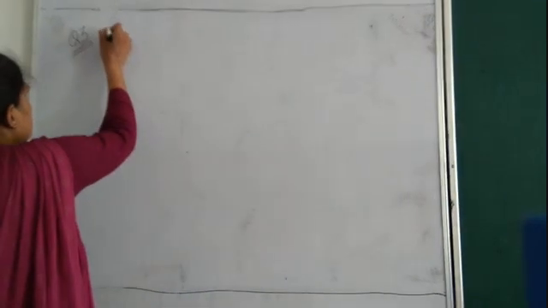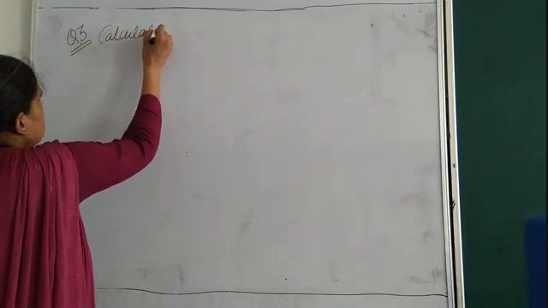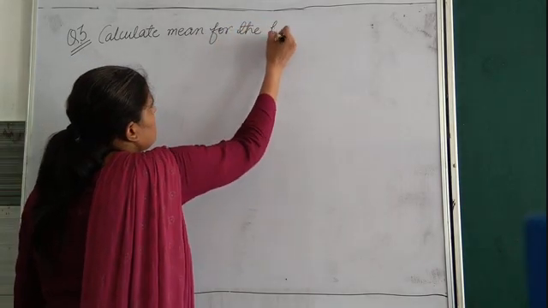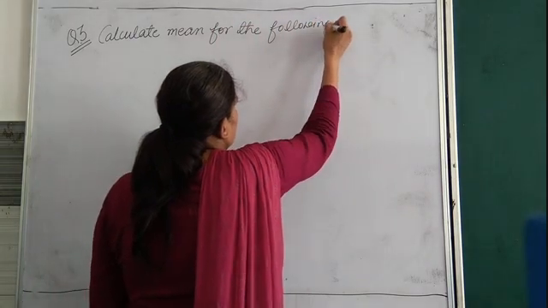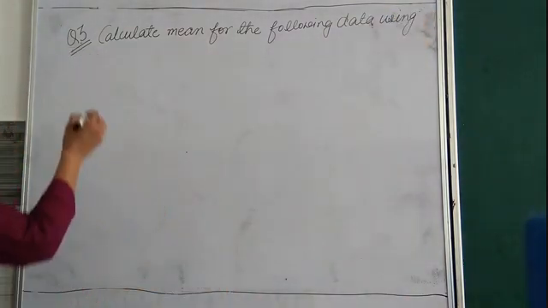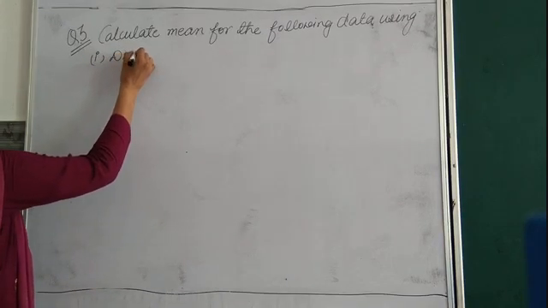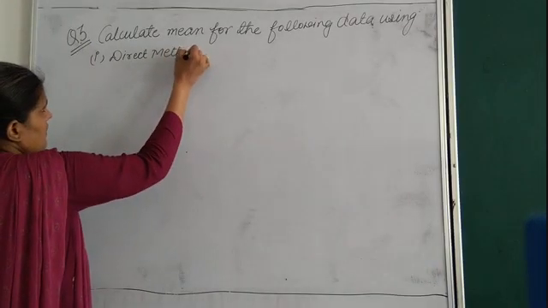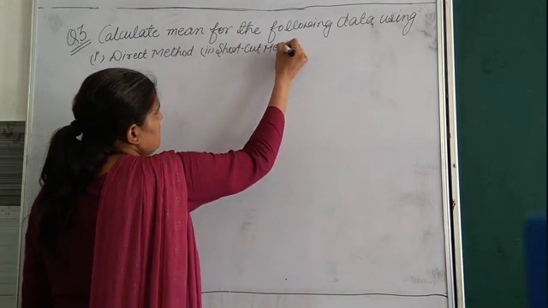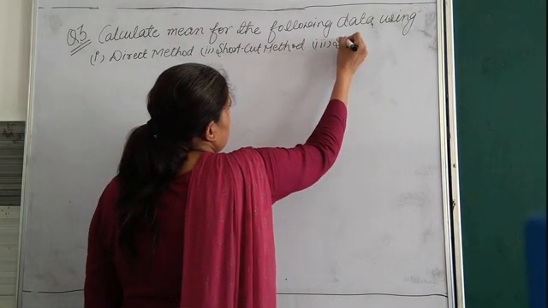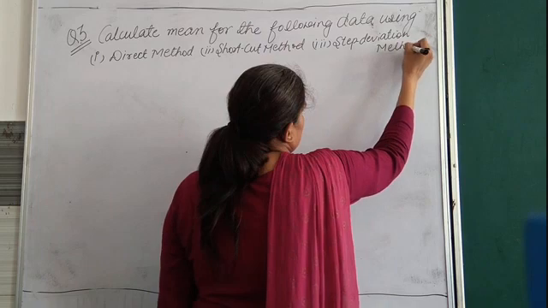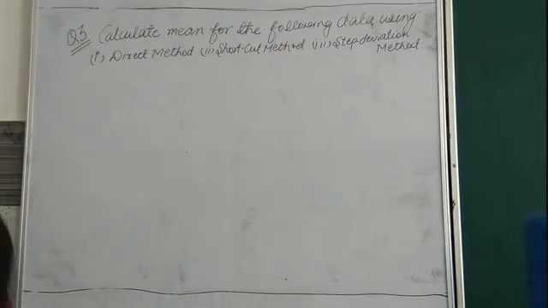Question number 3 is, bache, calculate the mean for the following data using number 1 direct method, number 2 shortcut method, and number 3 step deviation method. Clear bache? What we have to do?